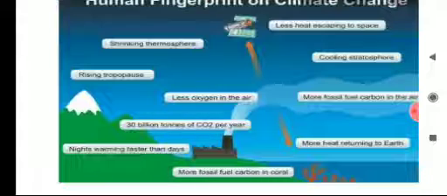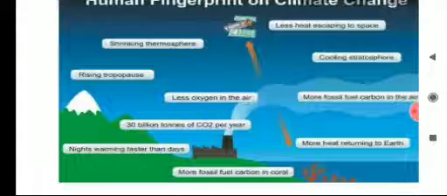So as you have seen, children, one of the important indicators of global warming is the increase in carbon dioxide in the atmosphere. Another indicator is less oxygen. The oxygen is decreasing in the air, and the temperature in the atmosphere keeps increasing. More and more fossil fuel carbon is found in the air.